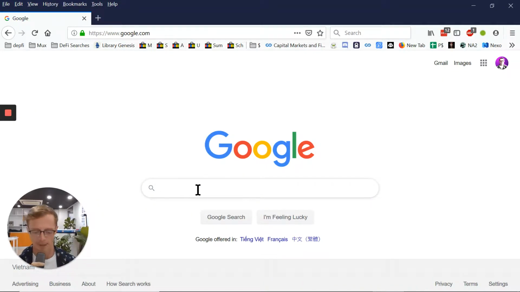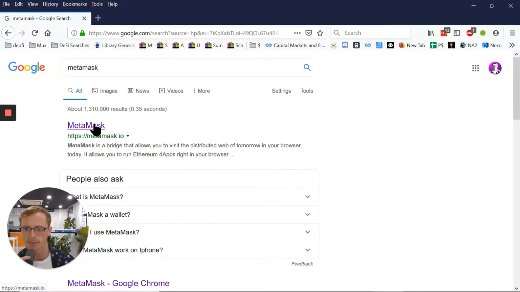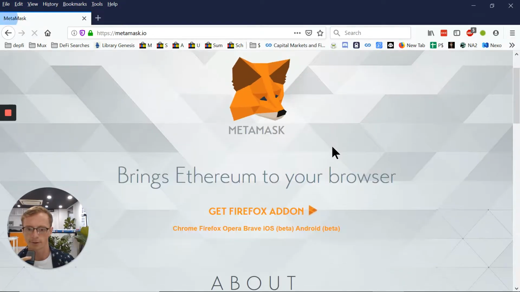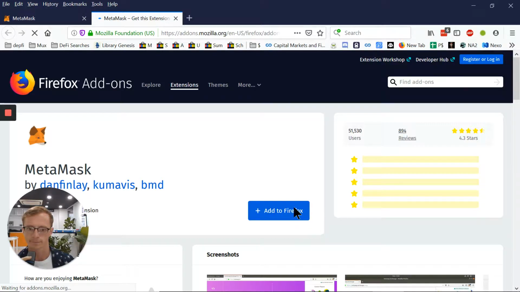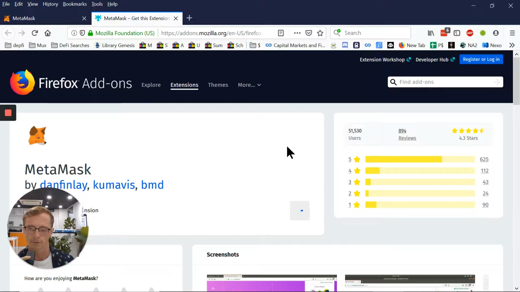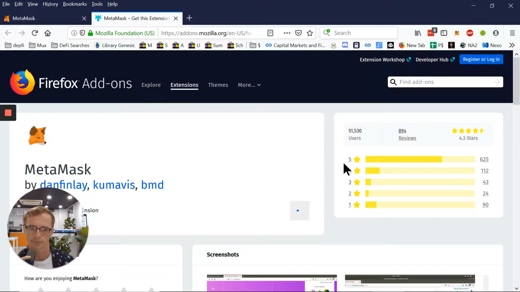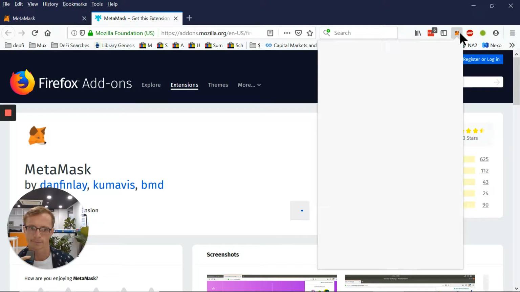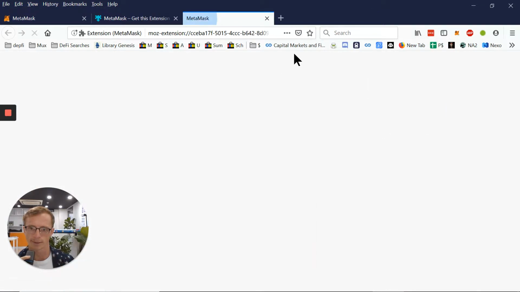Let's get you set up on MetaMask. So first I'm going to go to metamask.io. You can install a Chrome or a Firefox add-on. Click Add. So it's been successfully added.